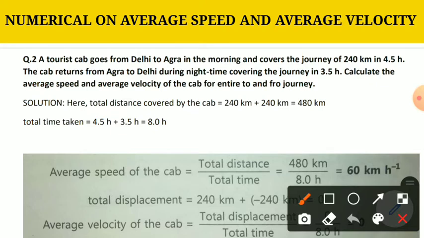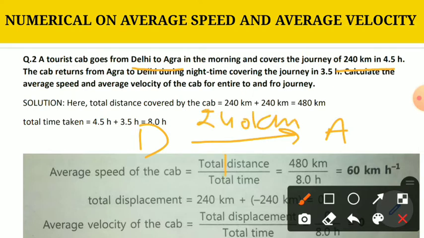Similarly, we have another question. A tourist cab goes from Delhi to Agra in the morning and covers the journey of 240 km in 4.5 hours. It is going from Delhi to Agra. Total distance is 240 kilometer and it is taking a total of 4.5 hour. The cab returns from Agra to Delhi during night time, covering the journey in 3.5 hour.